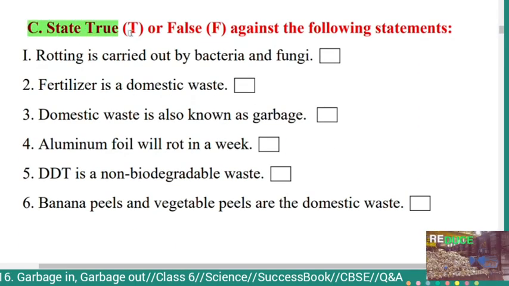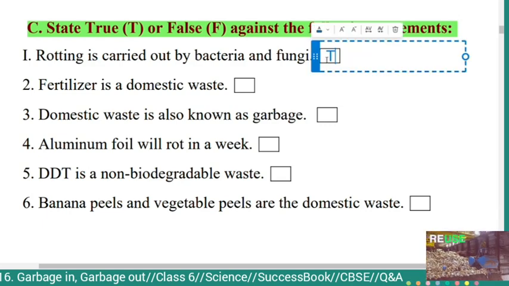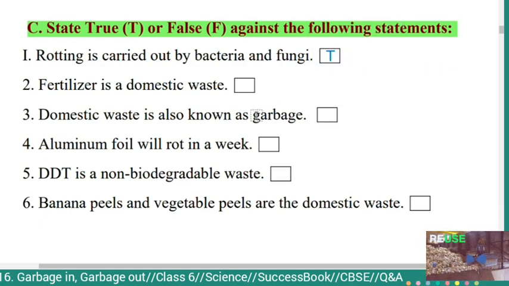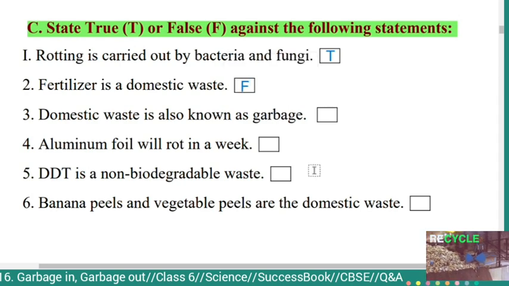Third main, C. State true or false against the following statements. First one, rotting is carried out by bacteria and fungi. True. Second, fertilizer is a domestic waste. False. Third, domestic waste is also known as garbage. True.